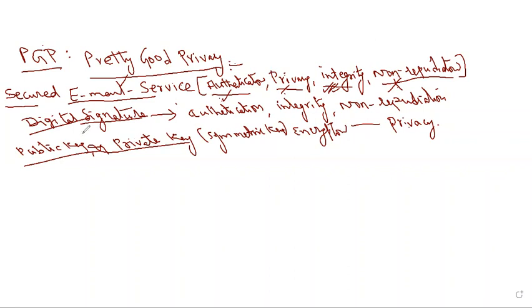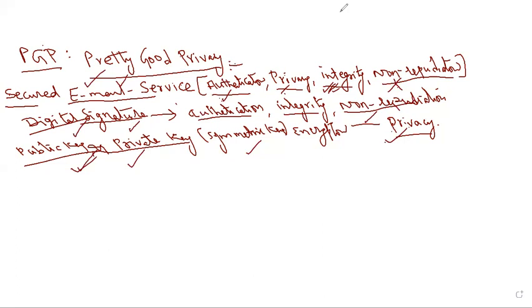I have written it here. Pretty Good Privacy uses digital signature and public key and private key encryptions. Through digital signature, PGP provides authentication, verifies integrity, and provides the non-repudiation service. Through public key and private key encryption, privacy is provided. PGP conducts public key encryption, which is also called asymmetric, and private key or symmetric encryption. Symmetric and asymmetric encryptions and decryptions are used for providing privacy. Authentication, integrity, privacy, and non-repudiation, all these services are provided by Pretty Good Privacy.